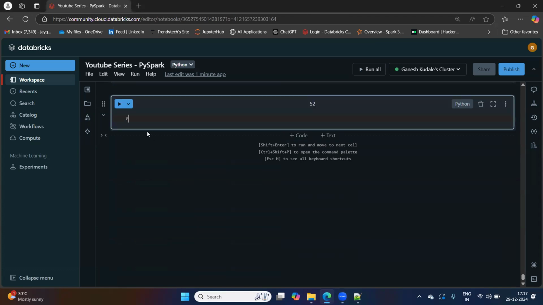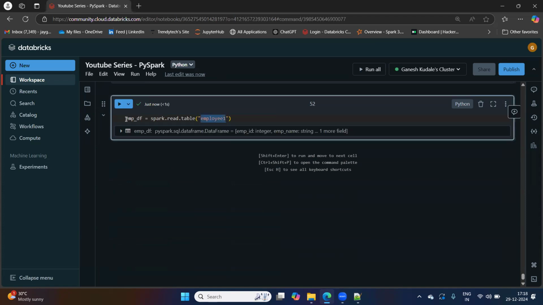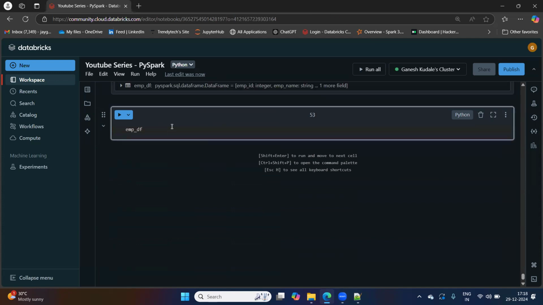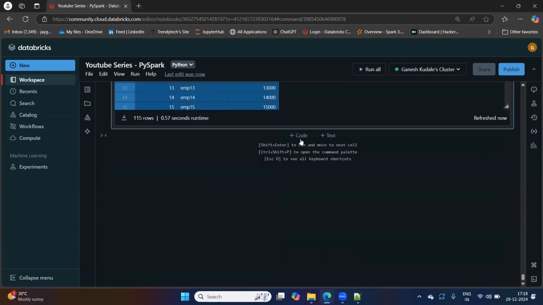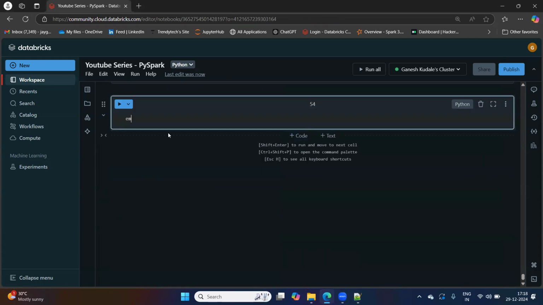If I want to create the data frame out of this, what I'll do, spark.read.table employee one. Simple. This table I have converted to data frame. Okay. empdf.display. Yes. There are two more ways we have already seen.